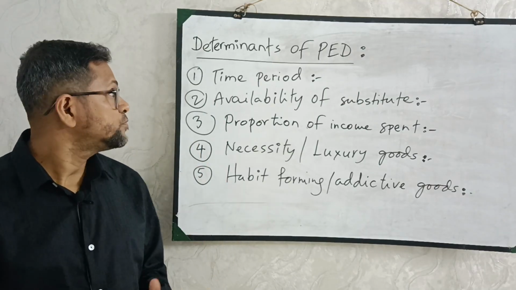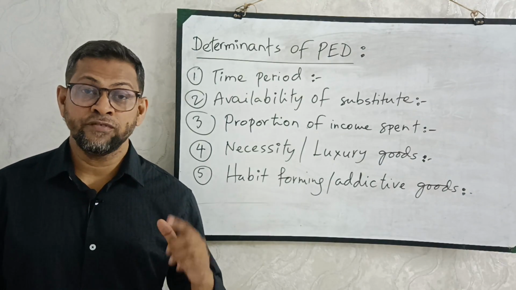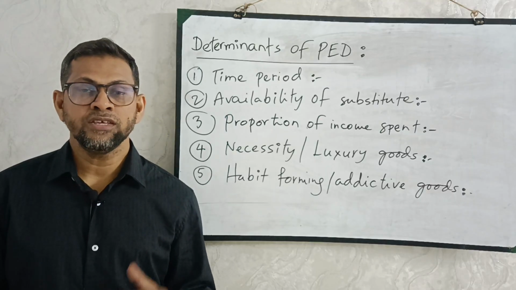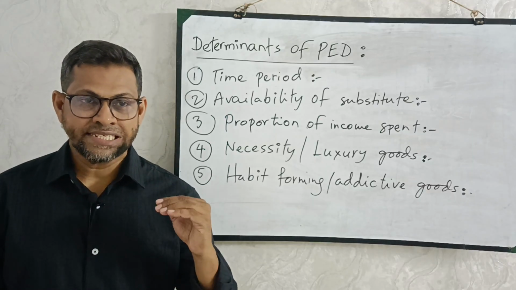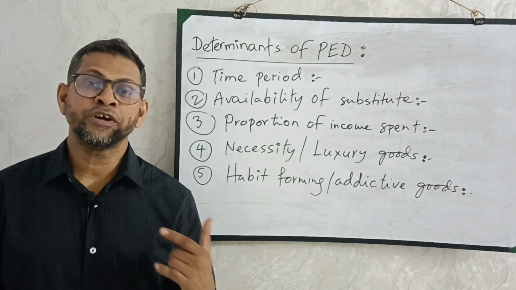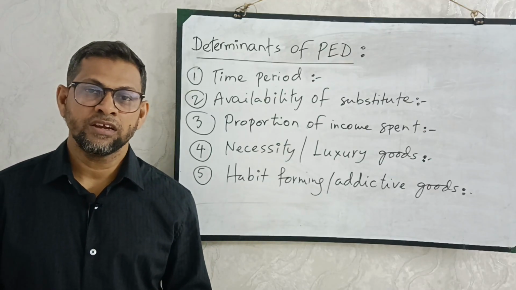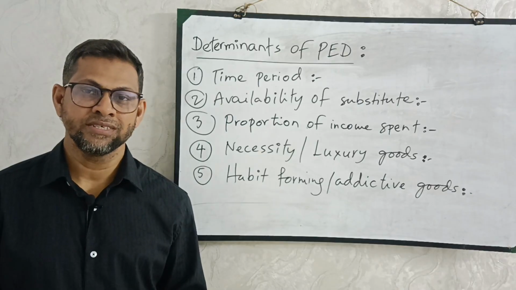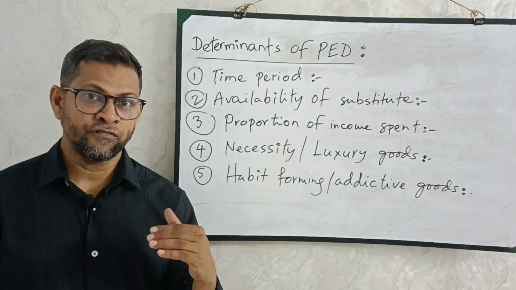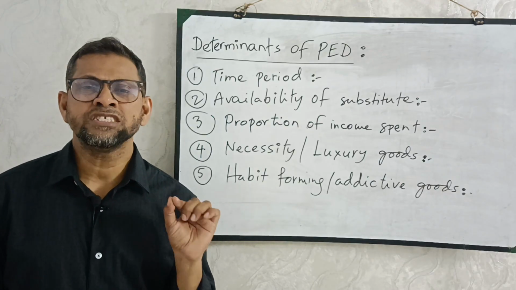The first point is time period. If you are a consumer and you go to the market with enough time in hand, then you can make decisions nicely and smoothly. You don't need to be worried. If the price is very high, you would like to bargain with the seller. But things are different when you have very little time in hand.